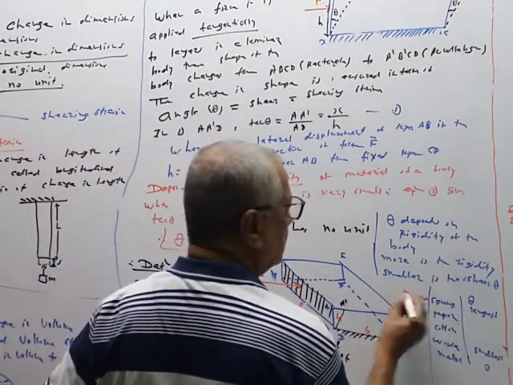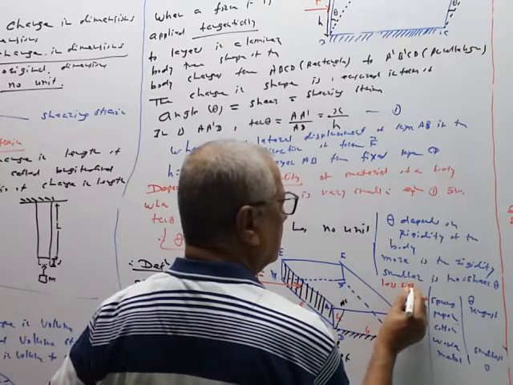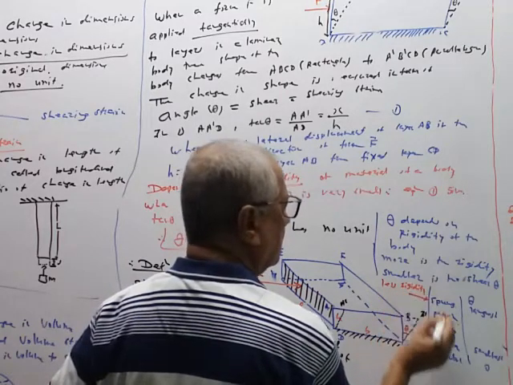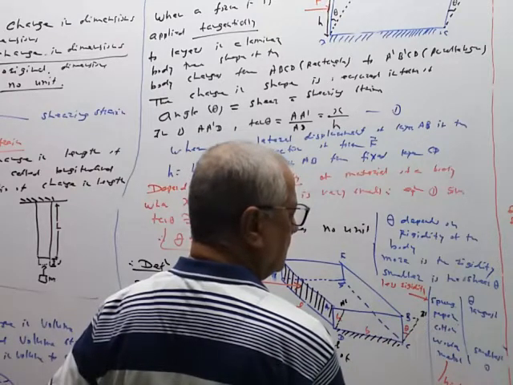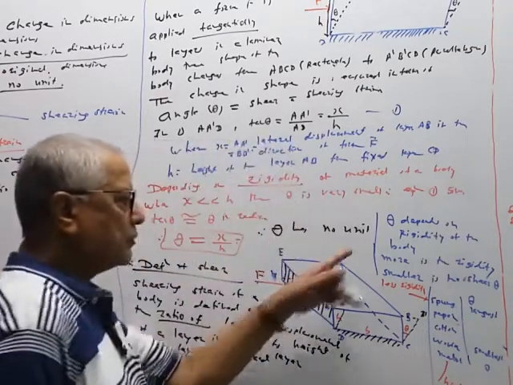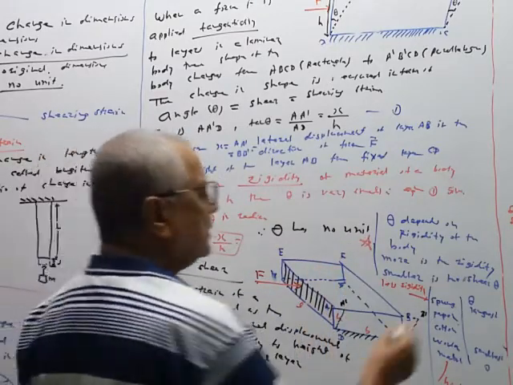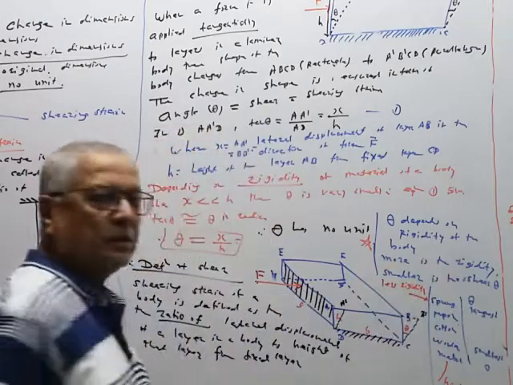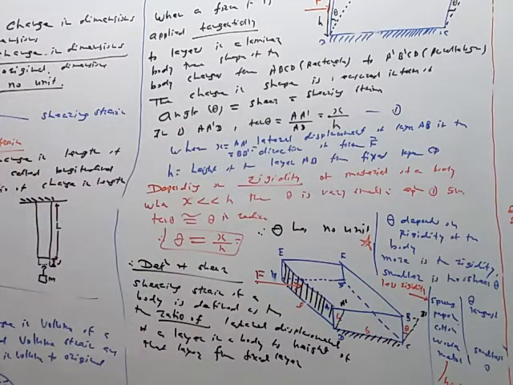Sponge has less rigidity. This metal has highest rigidity, and therefore the statement is like this: more the rigidity, smaller is the shear or shearing strain.